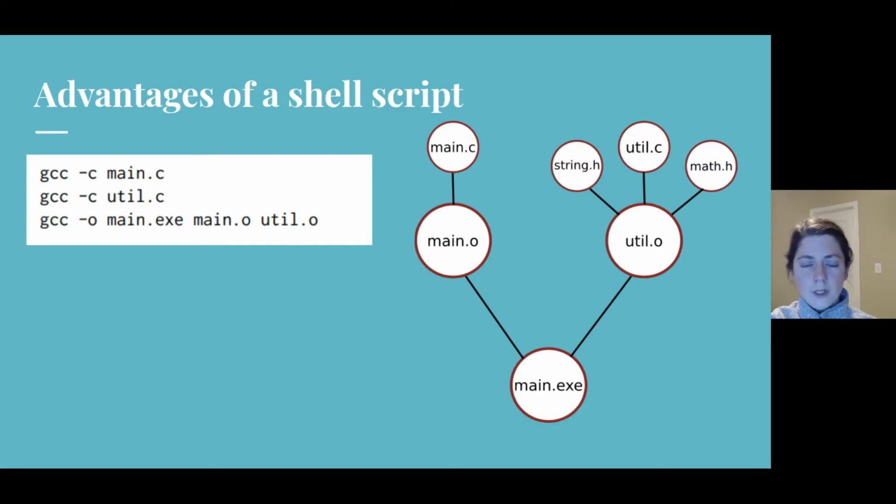If util.o gained additional dependencies on string.h and math.h, the build script would still build main.exe correctly, whereas the make build script will no longer rebuild correctly unless its dependencies are updated.